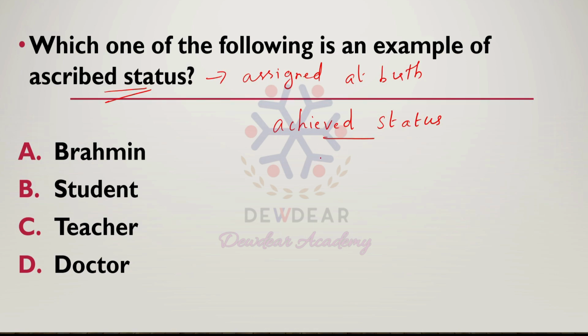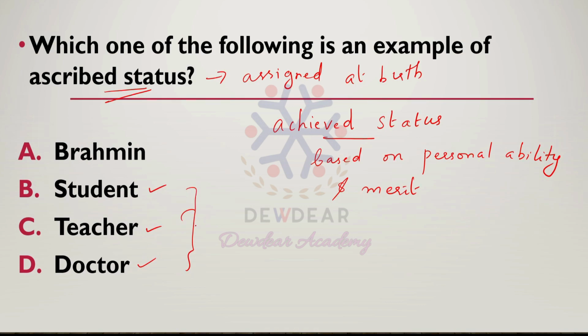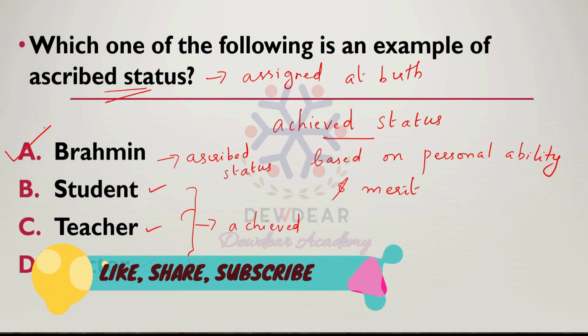So from these options, student, teacher and doctor are all achieved status, and Brahmin is an ascribed status, which is assigned at birth. So which one of the following is an example of ascribed status? The correct answer is option A.